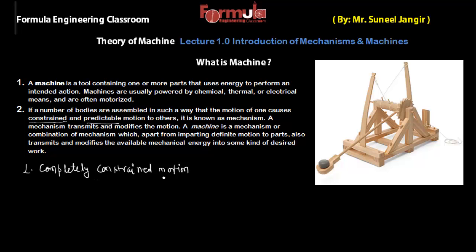What is completely constrained motion? We can define it as: when the motion between two elements of a pair is in a definite direction irrespective of the direction of force applied, it is known as completely constrained motion.